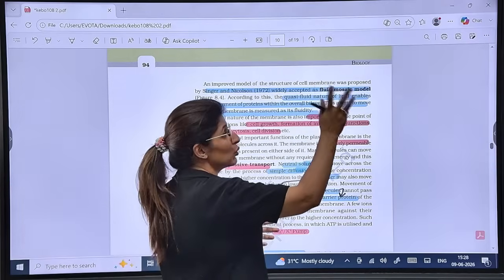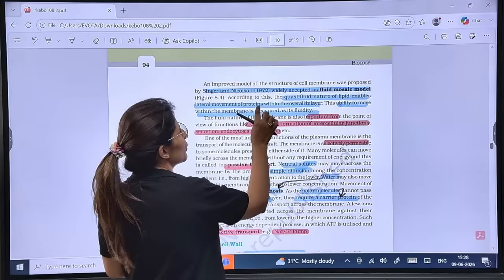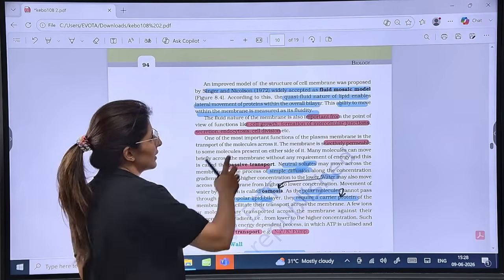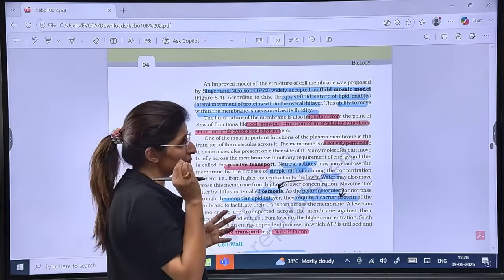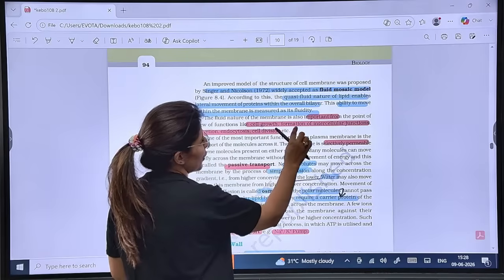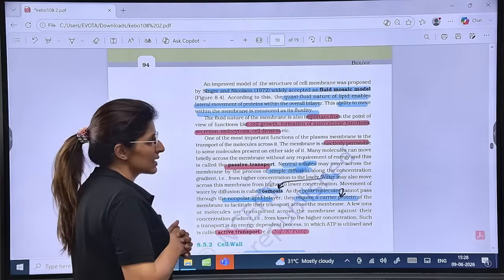Quasi-fluid means it can move, but there is a limitation to it as well. So it enables lateral movement of proteins within the overall layer. Is it clear? This ability to move within the membrane is known as fluidity. Now, what is the importance of this quasi-fluid nature? It helps in cell growth, formation of intercellular junctions, secretion, endocytosis, as well as cell division.